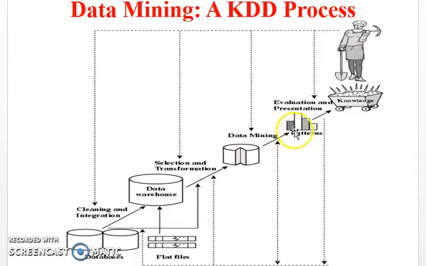Not all the mined data is interesting, so we have to apply interestingness measures such as confidence, support, lift, etc. to find only the interesting patterns. Evaluating the interesting patterns is the next step. Then these interesting patterns are presented to the end user in the form of knowledge, in the form of trees, curves, crosstabs, and whatever the user requires; the knowledge is presented to the end user in the required format. This is the concept of the entire KDD process.